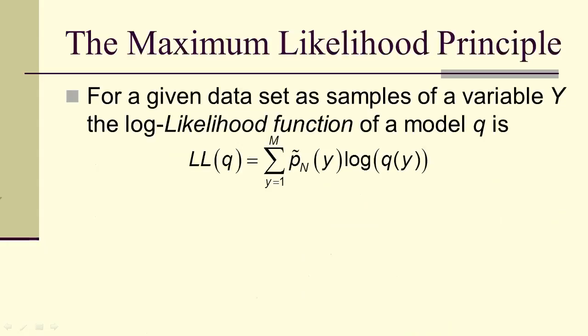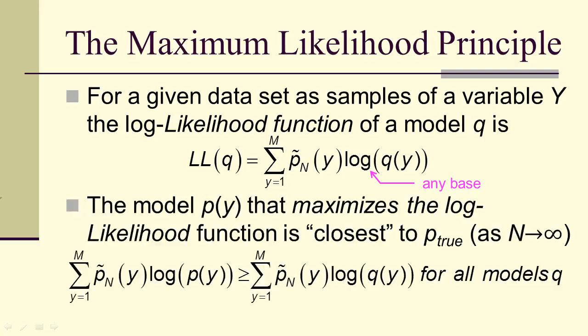So the maximum likelihood principle says that for a given data set, as samples of a variable y, the log likelihood function of a model q is this sum of the empirical distribution of y times the log of q of y. And this log, by the way, can be any base. So natural log, log base 2, log base 10, doesn't matter.